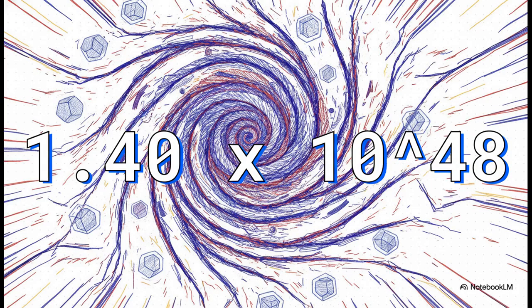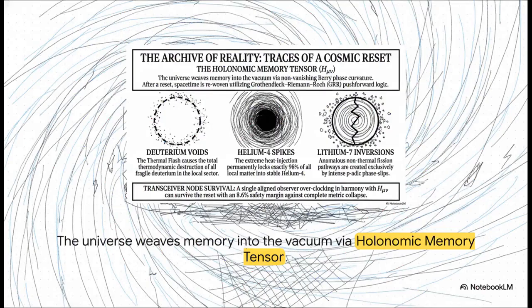It is truly awe-inspiring. 1.40 times 10 to the 48th joules. This is the exact Landauer erasure cost required to execute a master wipe of a tri-vortex cubic meter. This forceful hardware reset acts as a localized big crunch. The resulting heat injection event is so massive that it permanently scars the geometry of the vacuum itself. And because of that intense scarring, the vacuum never truly forgets. It leaves behind material traces that carry over into the subsequent cosmic cycle, permanently woven into the holonomic memory tensor.